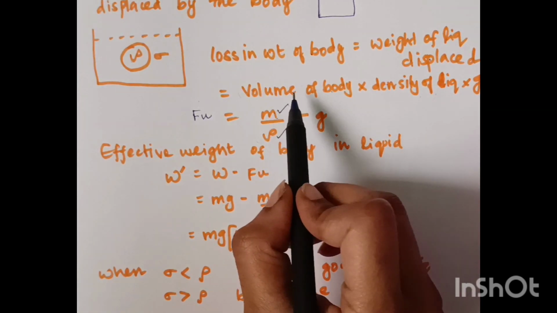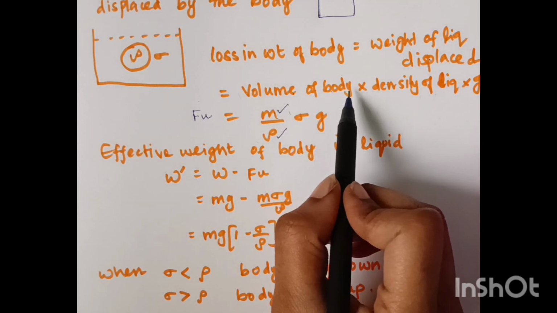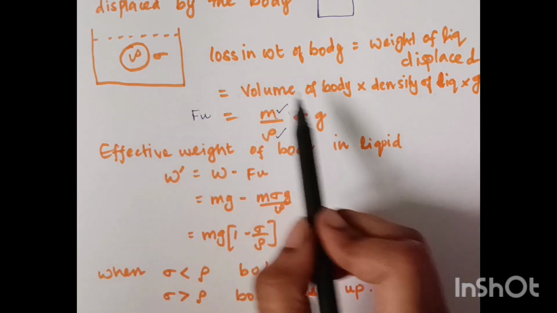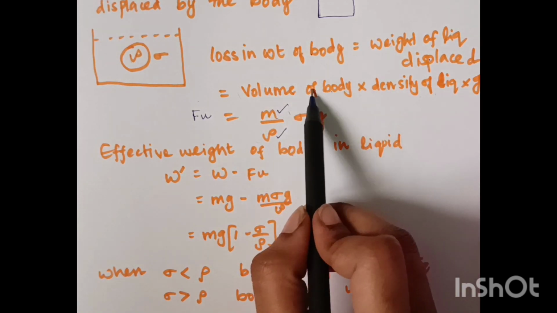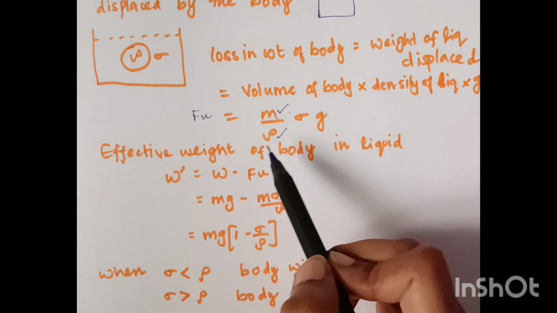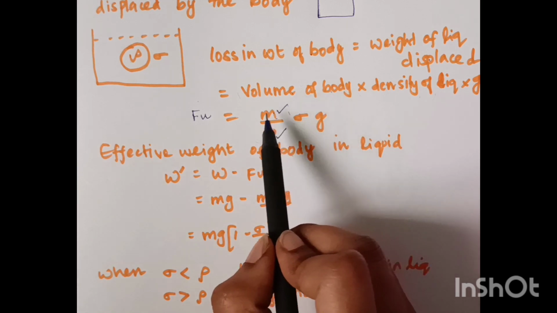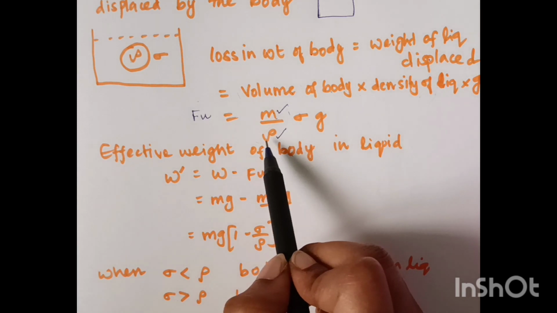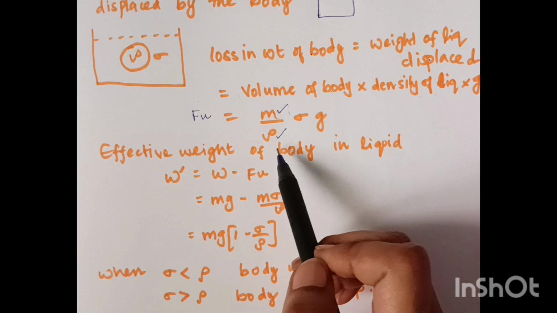If you want to take the volume of liquid, then you may not know the actual volume of liquid that is displaced. Only the volume of the body is the volume of liquid displaced, so we are writing it like this. And to find the volume of the body, again I am using mass of the body by density of the body, because the actual volume was not given initially. They have only told us the mass of the ball is m and the density of the ball is rho, and from this I can calculate the volume of the body.